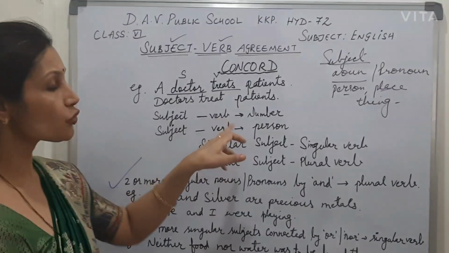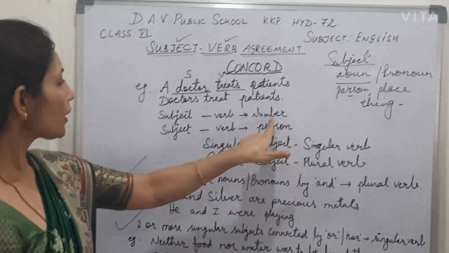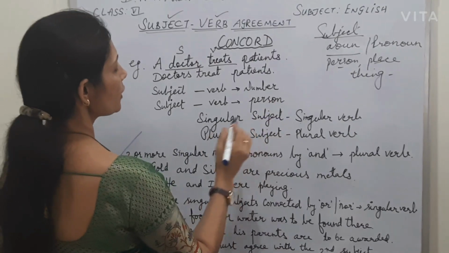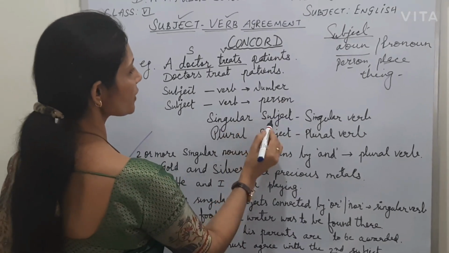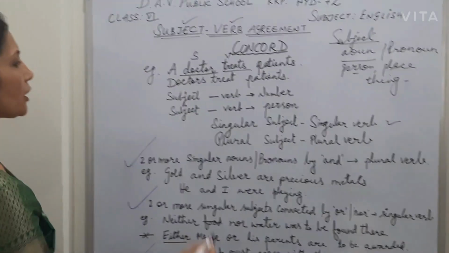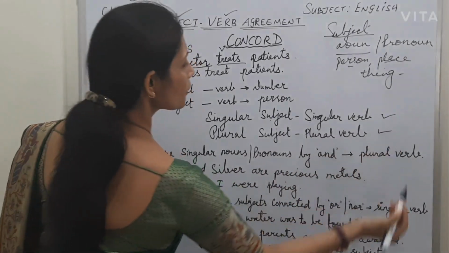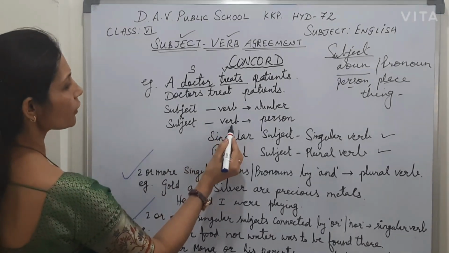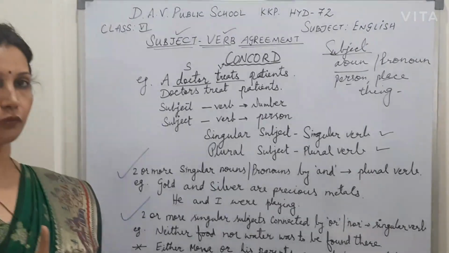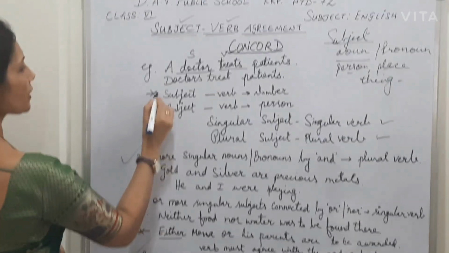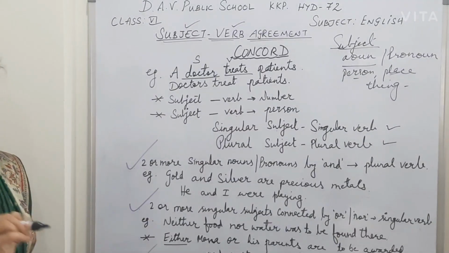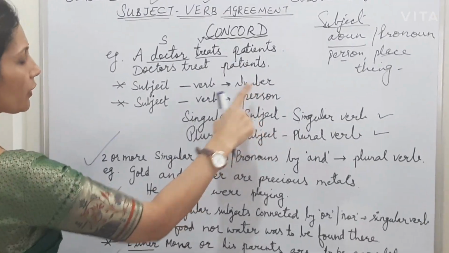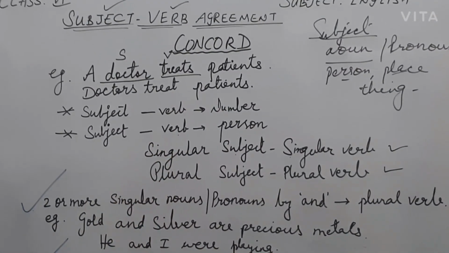Subject and verb should always agree in number. In number means the verb and subject we should see if it is singular. If subject is singular, the verb should also be singular. If subject is plural, the verb should also be plural. In the same way, one more rule you should remember, that subject and verb should agree in person also. So these 2 points are a must, and you must remember these 2 points, that subject and verb should agree in number. Subject and verb should agree in person.